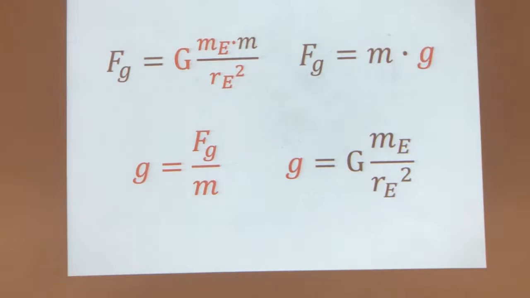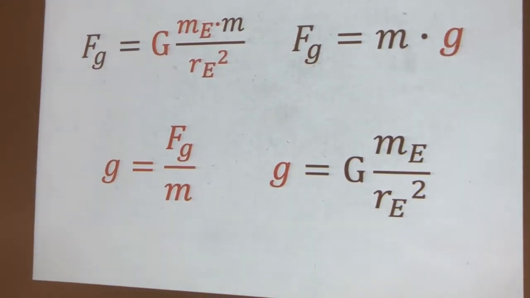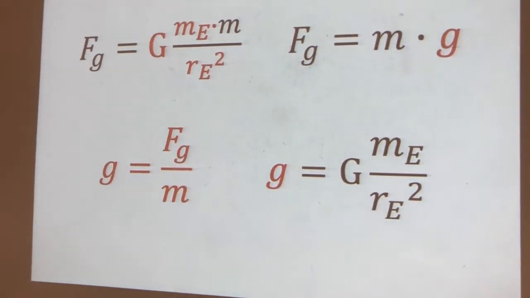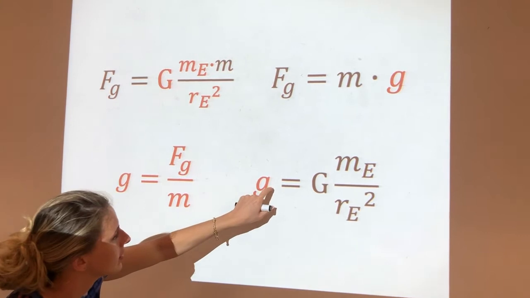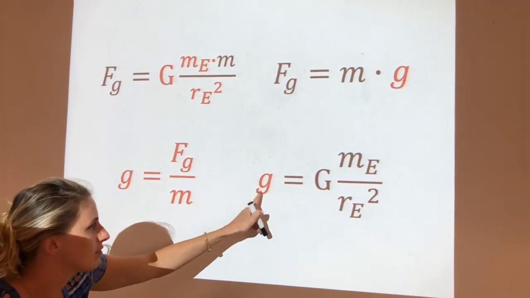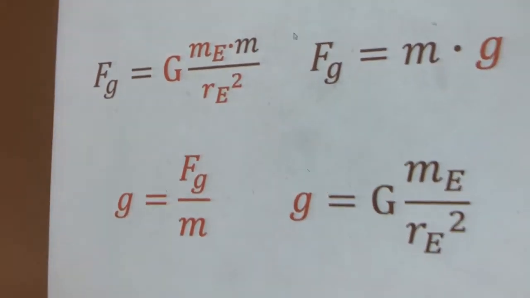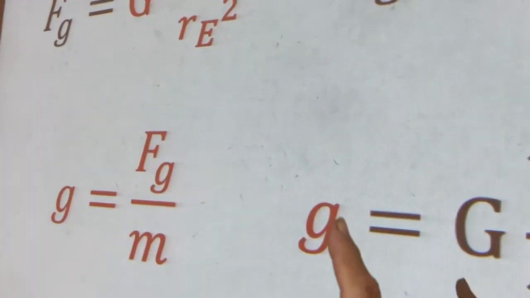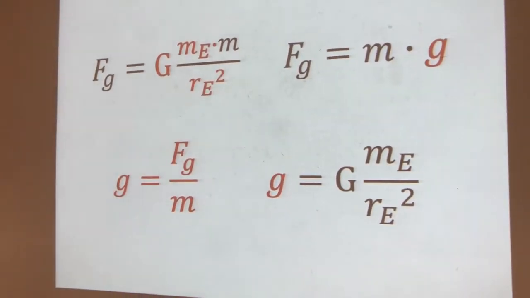More equations. Those look like the same ones. That is the same one. So we just used this one to calculate the gravitational field, which is also the acceleration due to gravity at that point.